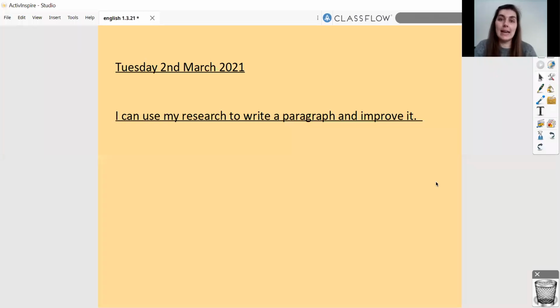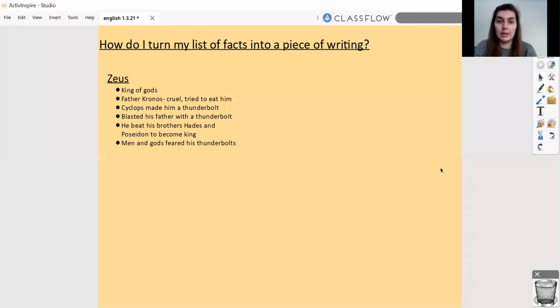Hello Year 3, today in English we are going to be using our research from yesterday to write a paragraph and improve it. To begin with, we need to think about how we can turn our list of facts into a piece of writing, and I'm going to model how to do this.